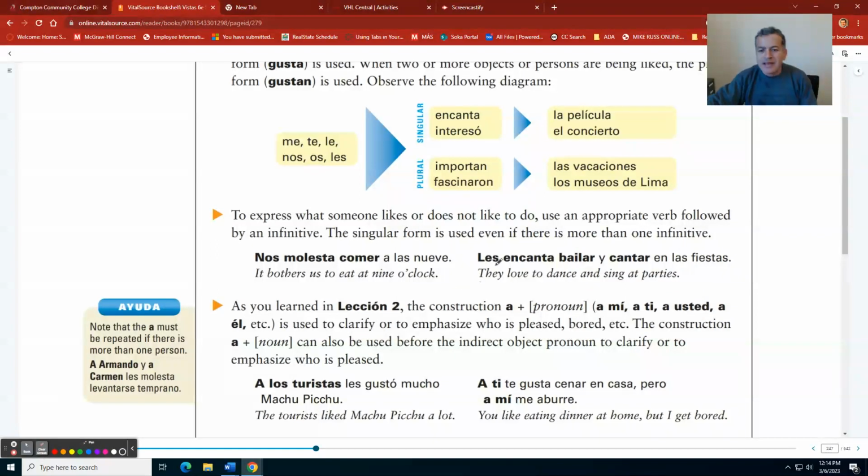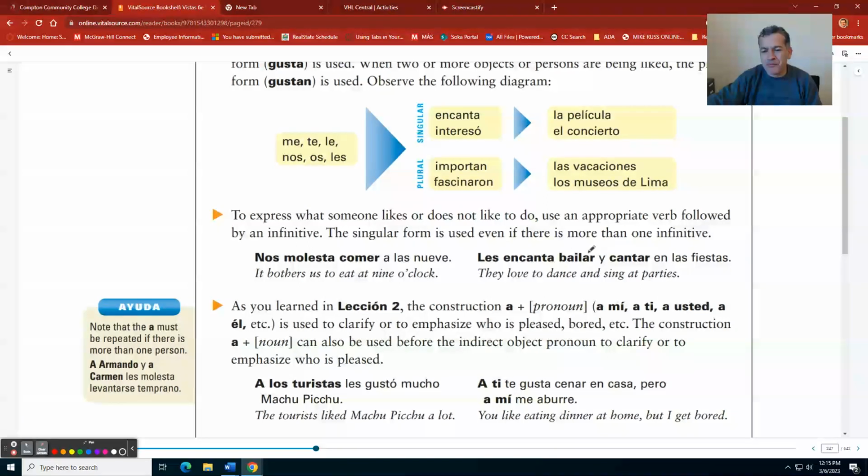Okay, now, les encanta bailar y cantar en las fiestas. Okay, let's take a look at this. They love to dance and sing at parties. But the real translation is dancing and singing at the parties are pleasing to them. We have two verbs that behave like subjects, dancing and singing. Even though they are verbs in infinitive, they behave like the subject. The activity, the action of dancing and singing are pleasing to them.